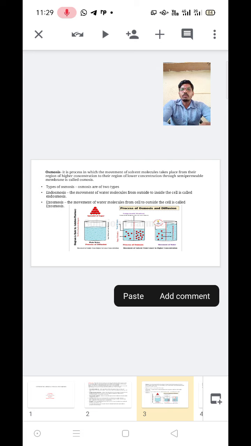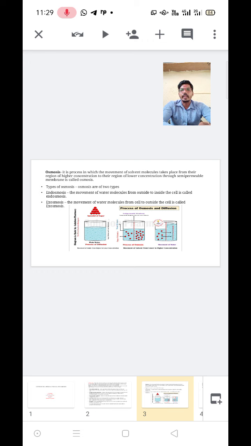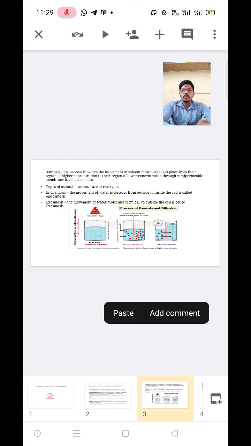Next, the types of osmosis. Osmosis is of two types: endosmosis and exosmosis. Endosmosis means the movement of water molecules from outside to inside the cell. It is called endosmosis. In the figure we discuss that. Exosmosis means the movement of water molecules from the cell to outside the cell. It is called exosmosis.